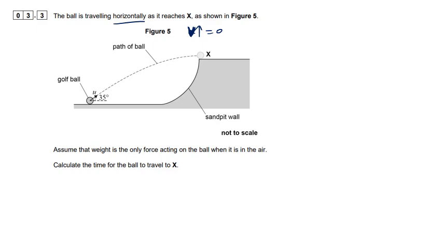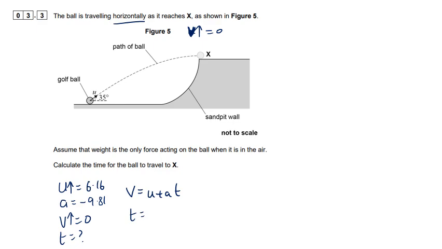Calculate the time taken. So we know the initial velocity up. We just worked that out. That was 6.16 meters per second. We've got that acceleration is, well, if we're taking that as 6.16 positive, then acceleration acting down is minus 9.81. And we know that v vertically is 0. And we want to find the time. So let's use v equals u plus at.